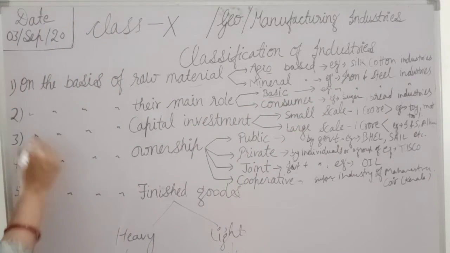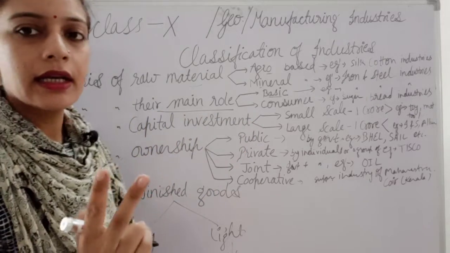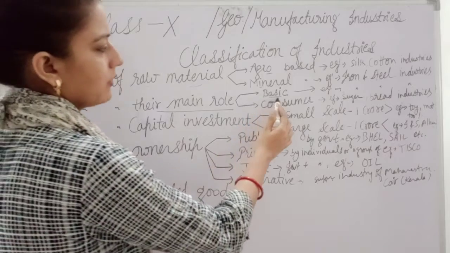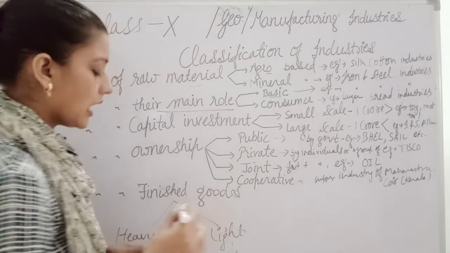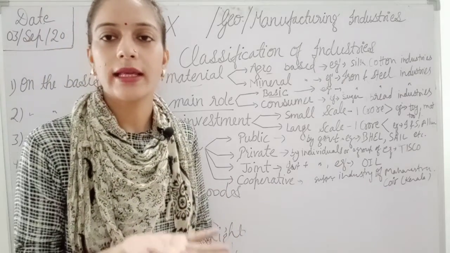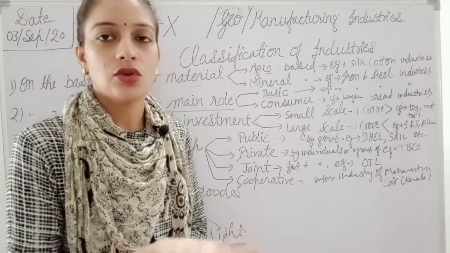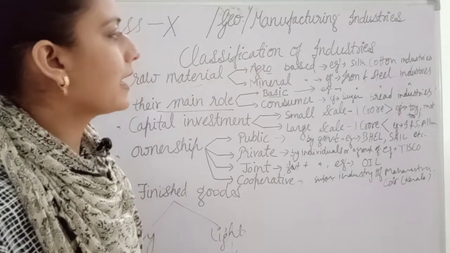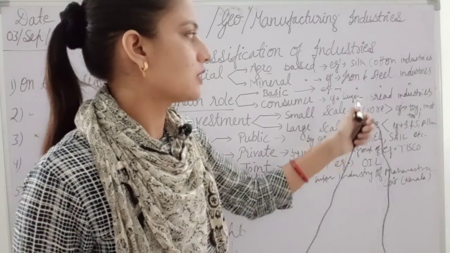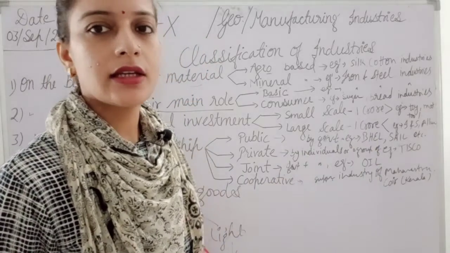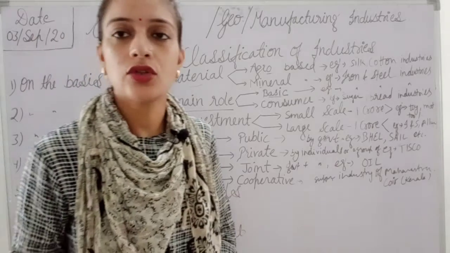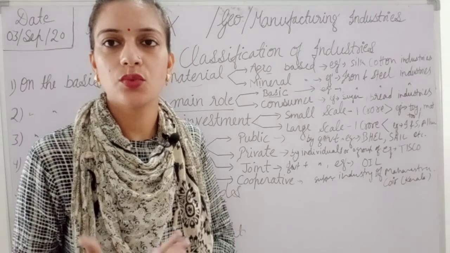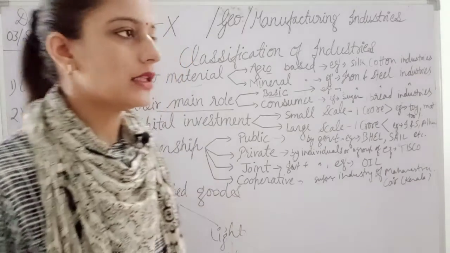Next is on the basis of the main role. On the basis of the main role, that can be of two kinds: the basic industry and the consumer industry. Basic industries are the industries which provide a base to the other industries. Iron and steel industry will come under this, as this industry is going to provide the tools and machineries which are used by the other industries.